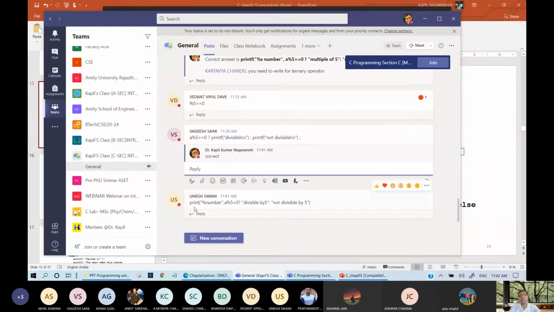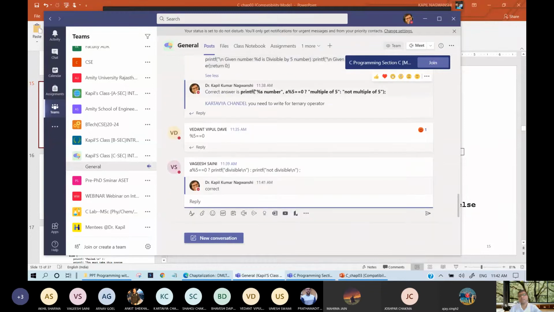There is no meaning in writing this program after the correct answer is placed there. But I am considering Vagish's answer because he has written it in a different way. I had written one answer and I want to write another answer, but before that Vagish has written.